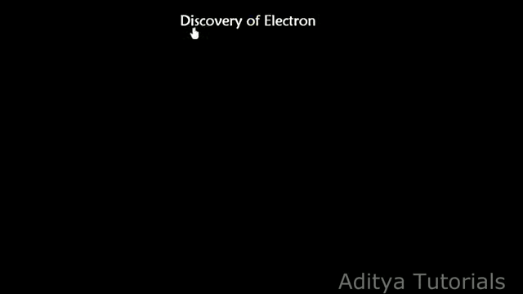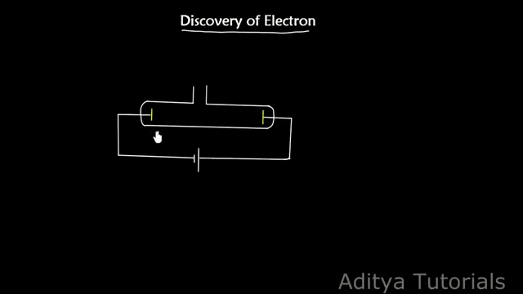Here is the title, the discovery of electron. So what actually happened in this? The electrons were discovered by discharge in a partially evacuated tube known as a cathode ray discharge tube. Here is a diagram. This is the cathode ray discharge tube.